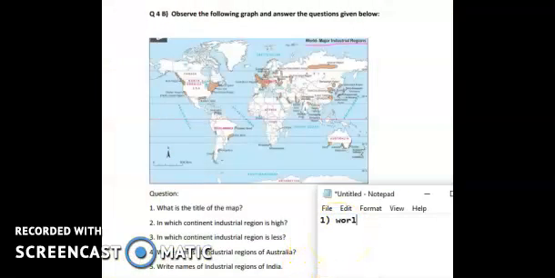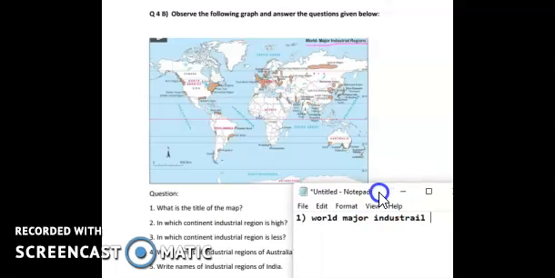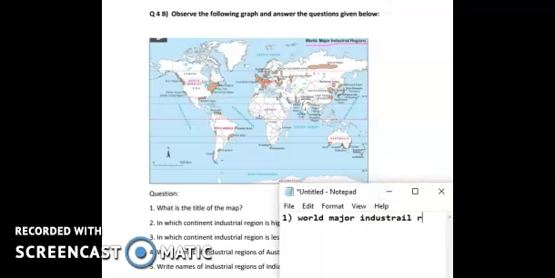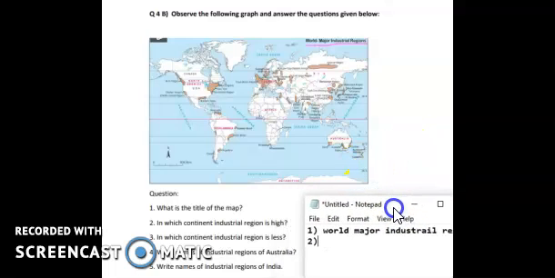So I'll write the answer for the first one: world major industrial regions. Okay, so you're just going to write here regions. Only region is okay. So second one, the title is already given here. You just have to look at it and write. Next one is